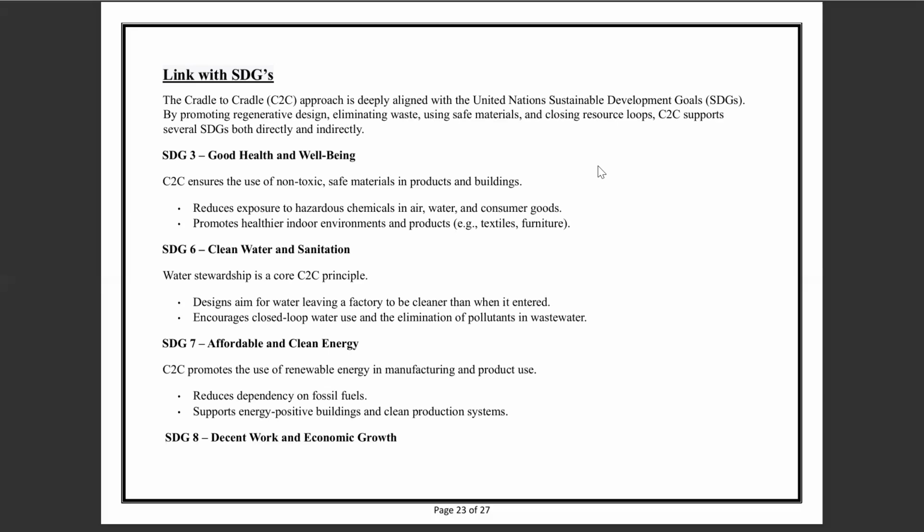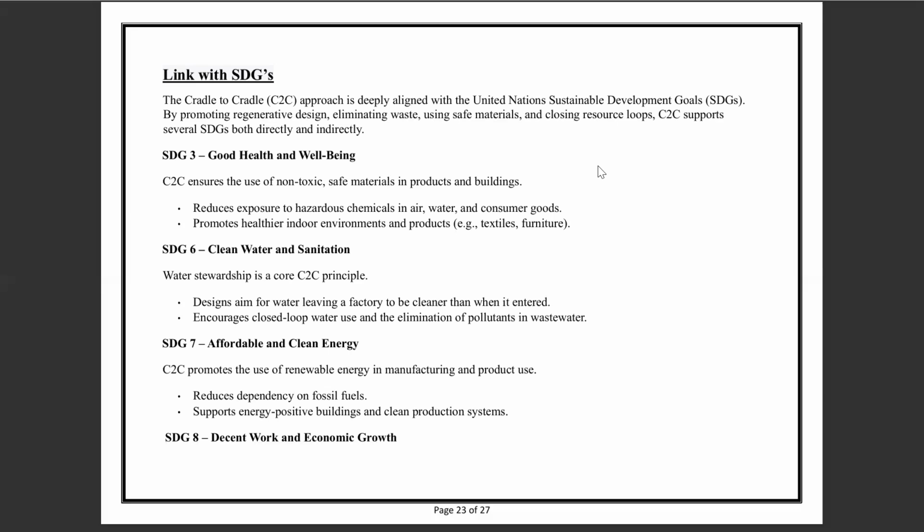And it links with SDG number 6, clean water and sanitation, where water stewardship is a core C2C principle. Design aims for water leaving a factory to be cleaner than when it entered, encouraging closed loop water use and elimination of pollutants in wastewater.